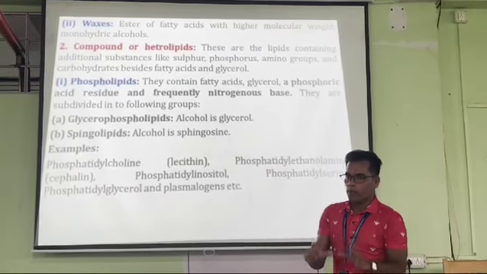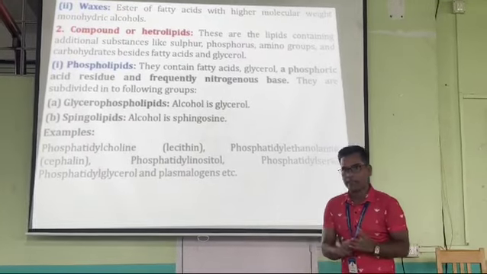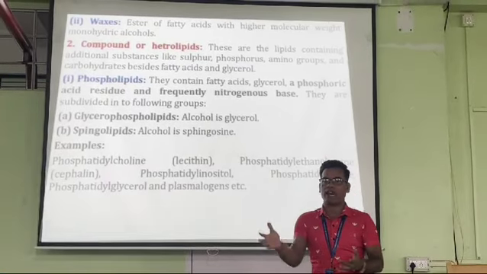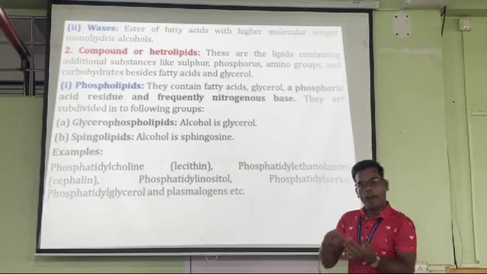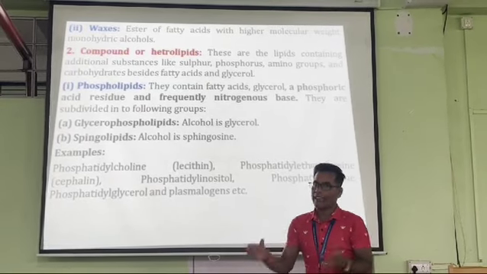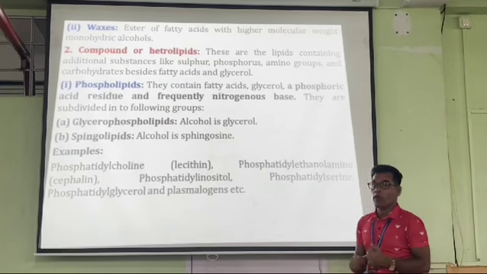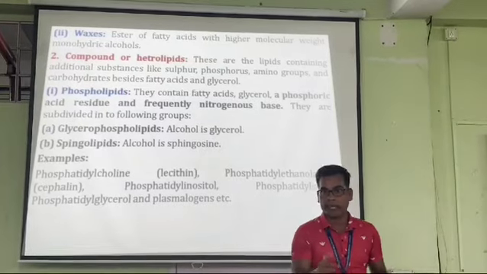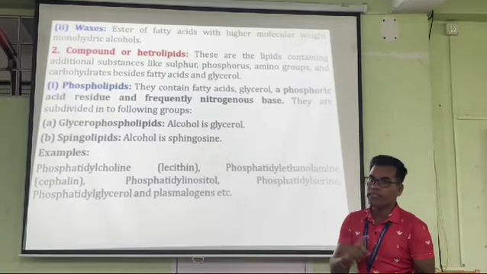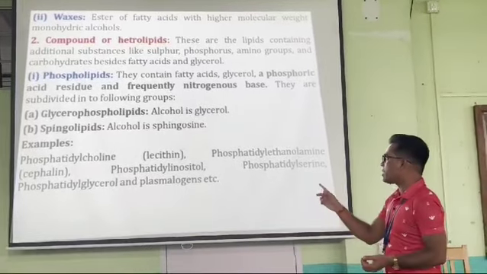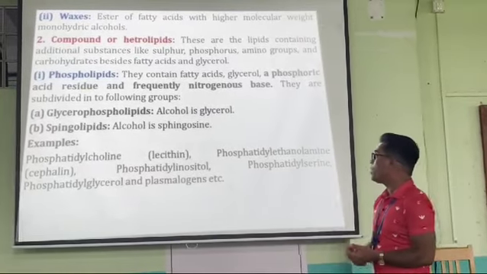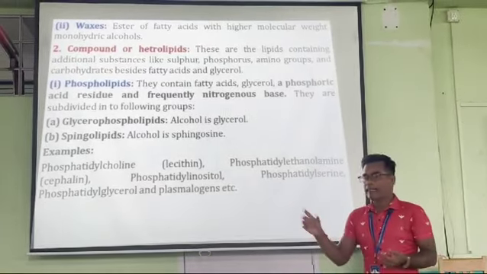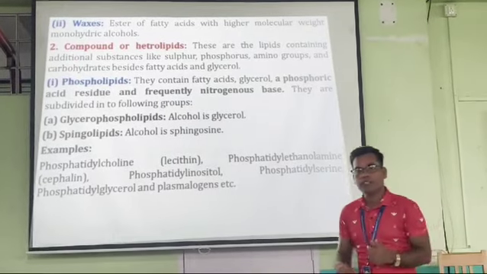Remember that phospholipids are the ester of fatty acid plus alcohol. Here the alcohol is glycerol, but along with this, additional functional groups, that is phosphoric acid, amino functional groups and other functional groups, are added. That's why they are called phospholipids. Phospholipids are classified into two groups. One is called glycerophospholipids, the second is called sphingolipids. In glycerophospholipids, the alcohol is glycerol, and in sphingolipids, the alcohol is sphingosine.